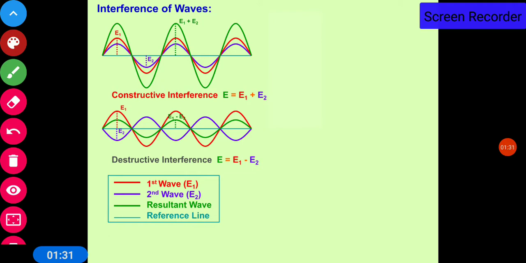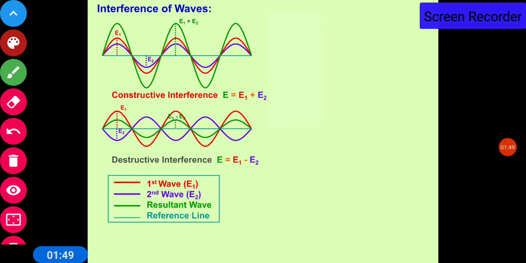Let us explain it again. The red color is the first wave, the purple color is the second wave, the resultant wave is the green color, and the blue color is the reference line.